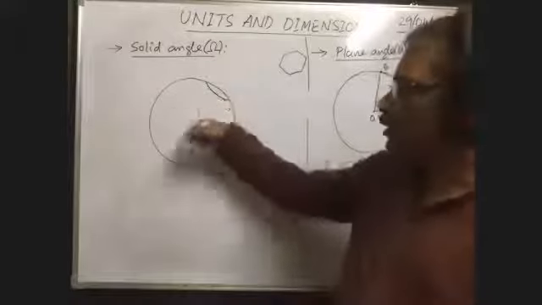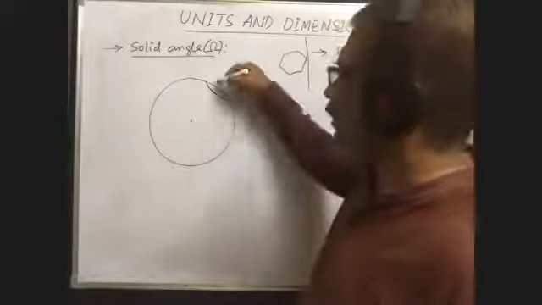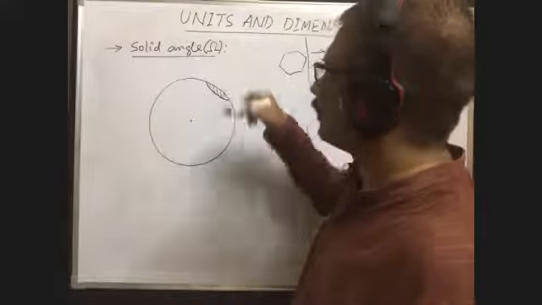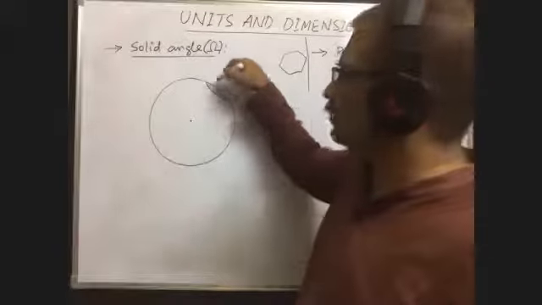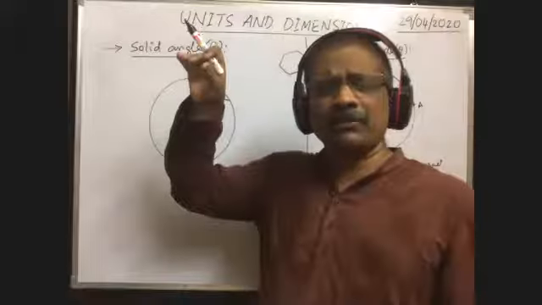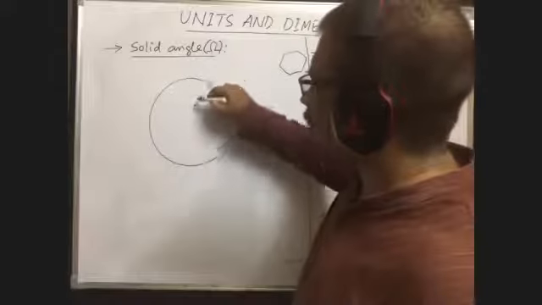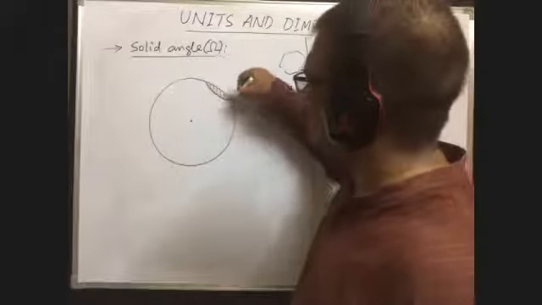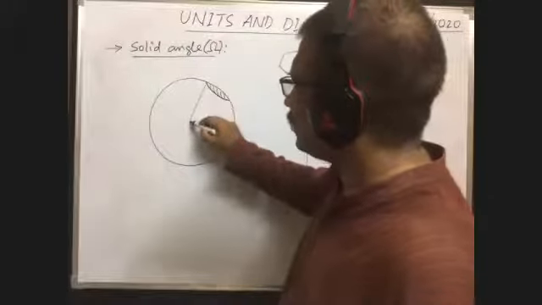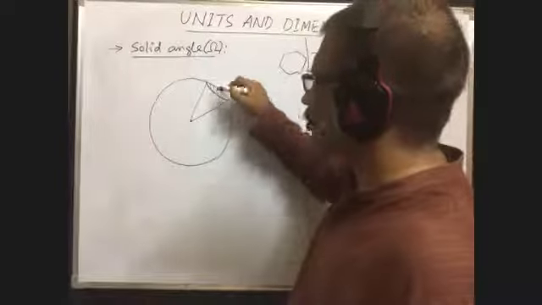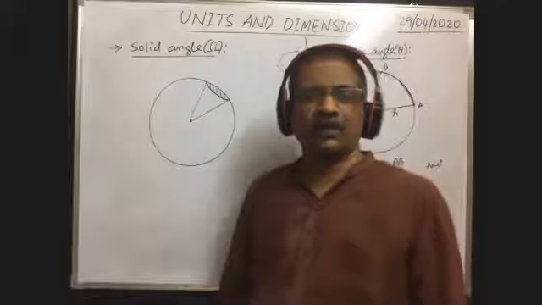On the circumference of the circular patch we can imagine an infinite number of points. You join each and every point on the circumference of the circular patch to the center. Then what is the shape you will get?